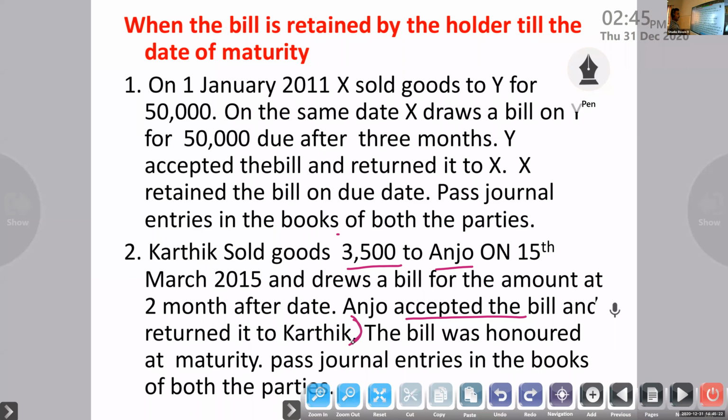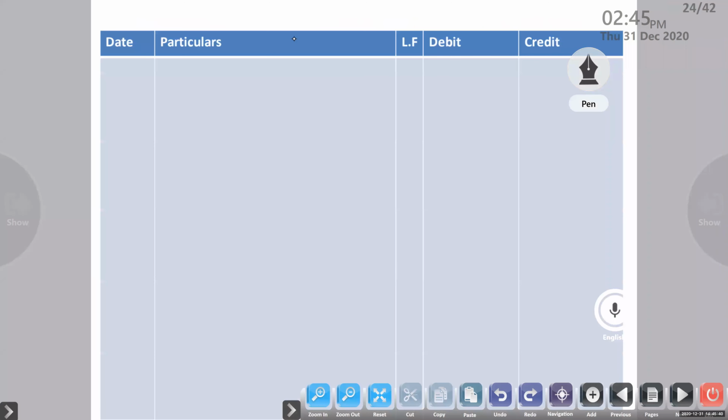So here, 15th March 2015, 2 months. Okay, so we will start. Second question. First one, journal entries in the books of Karthik.